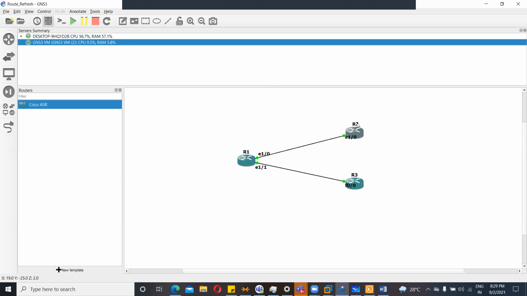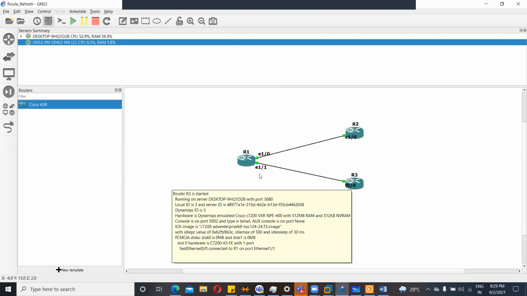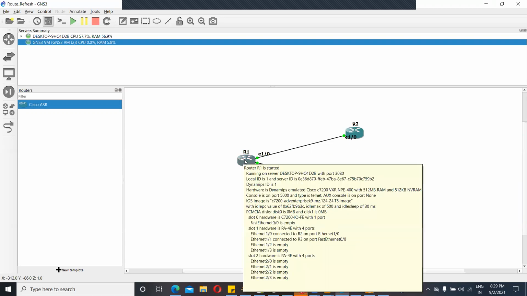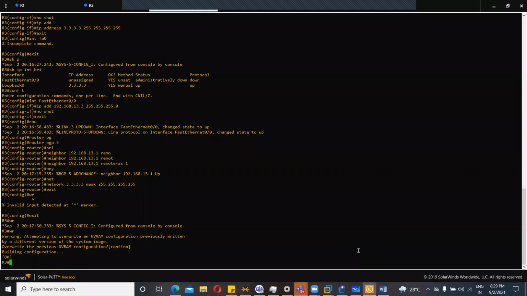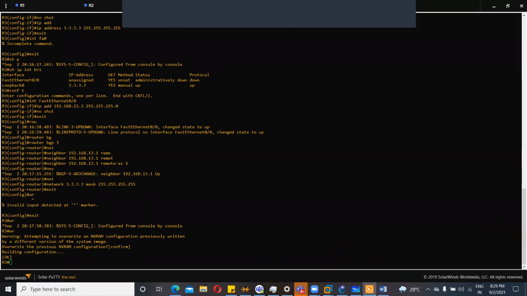R2 is ISP1, R3 is ISP2, and we have R1, our perimeter router. I have configured BGP and all the interface IP addresses, everything without the no-export configuration. So I'll show you.